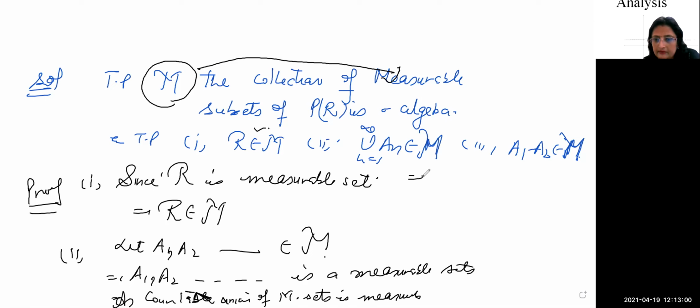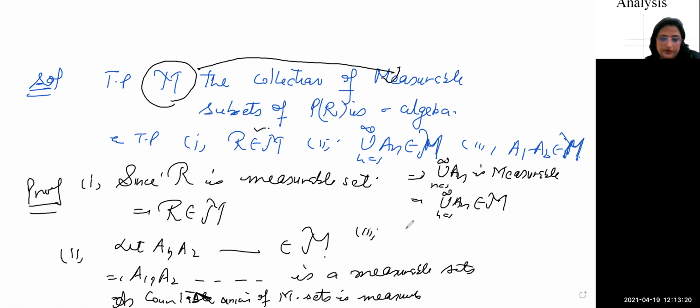It implies the union with n running from 1 to infinity of A_n is measurable, because only measurable sets come in M. So it belongs to M. Second property done.